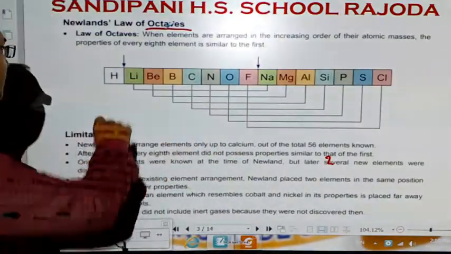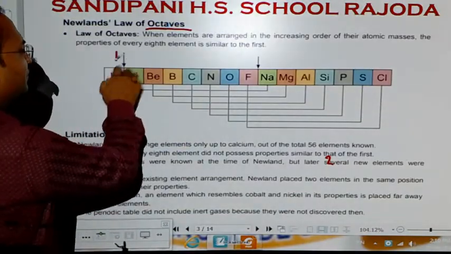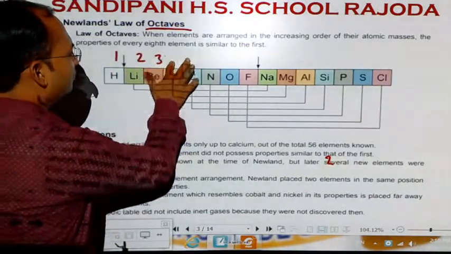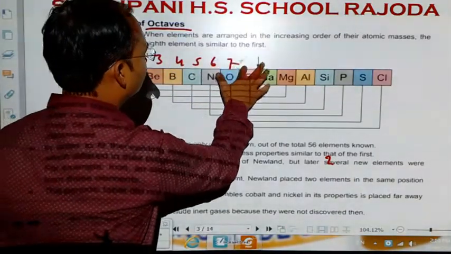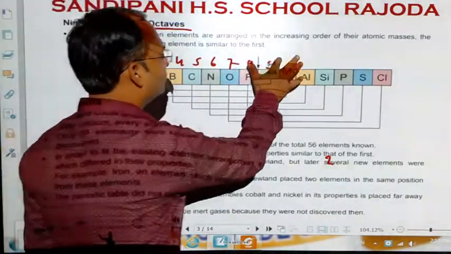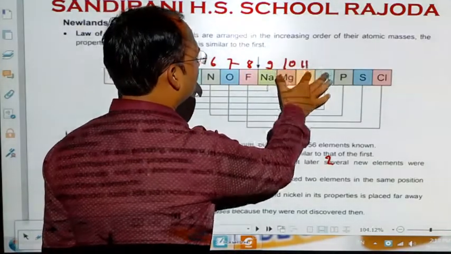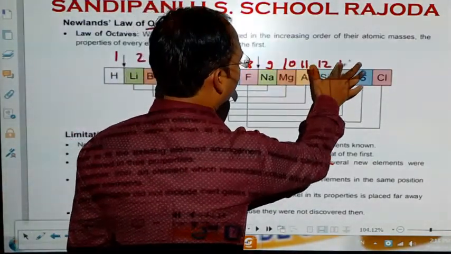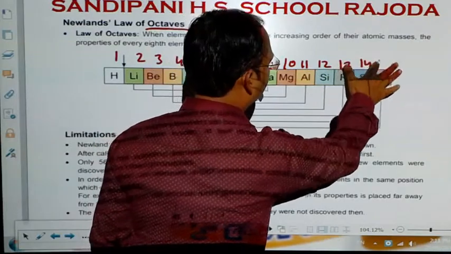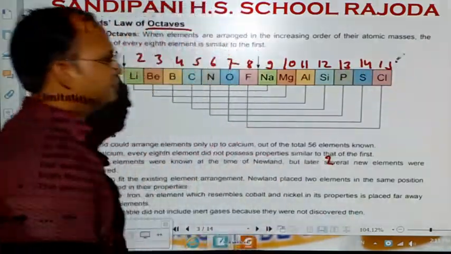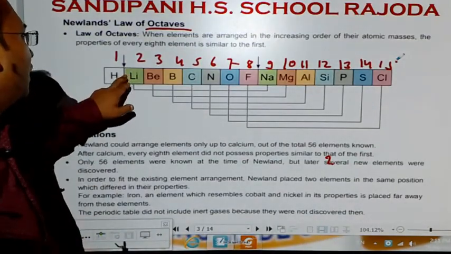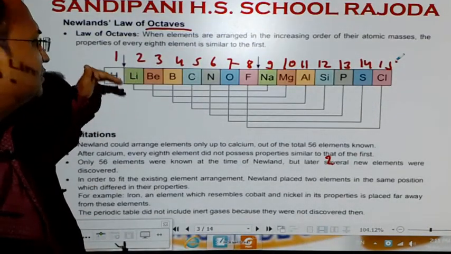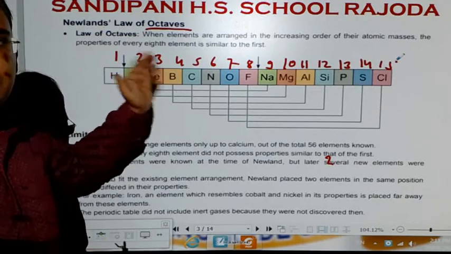See, here it is first, second, third, fourth, fifth, sixth, 7th, 8th, 9th, 10th, 11th, 12th, 13, 14, and it is 15. Now see, lithium, hydrogen is an exception because it is non-metal.